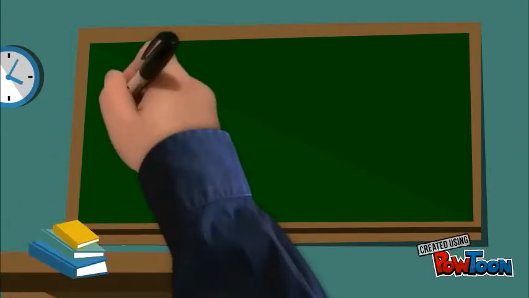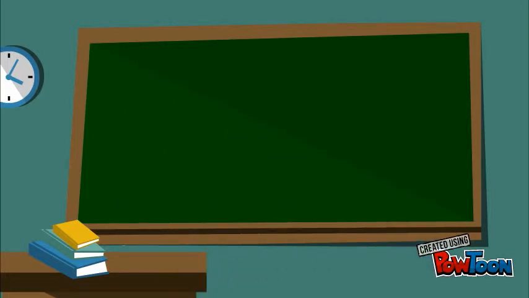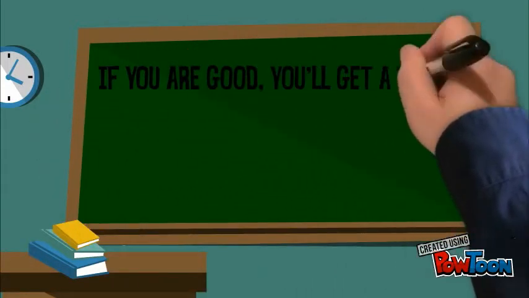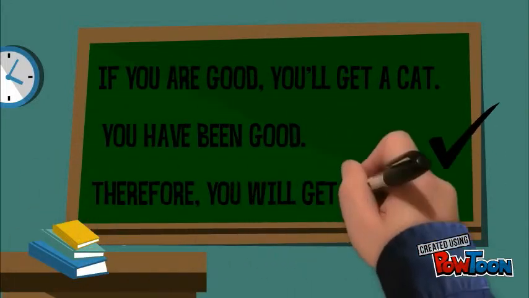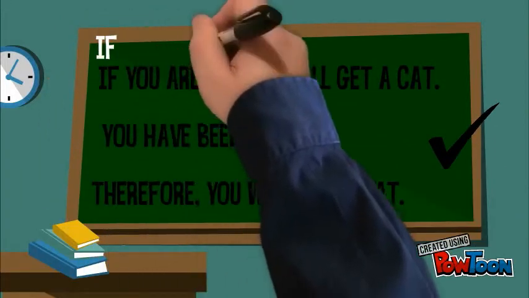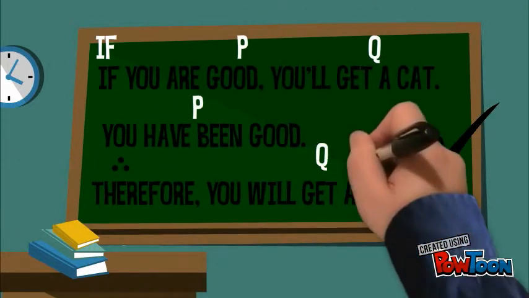Another structure to follow is, if P then Q, P therefore Q. An example of this would be, if you are good, you will get a cat. You have been good, therefore you will get a cat. This is known as modus ponens.